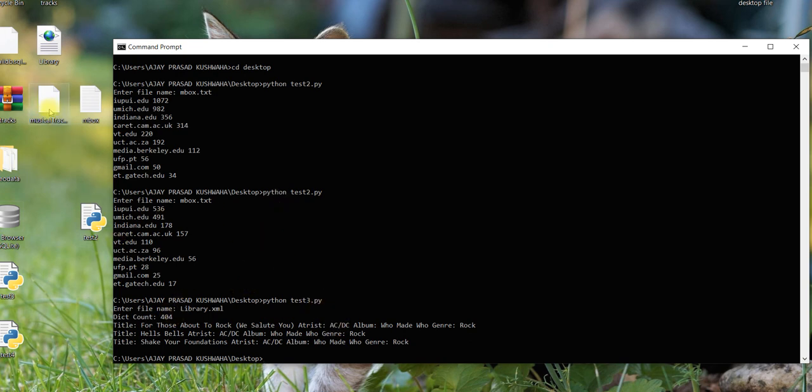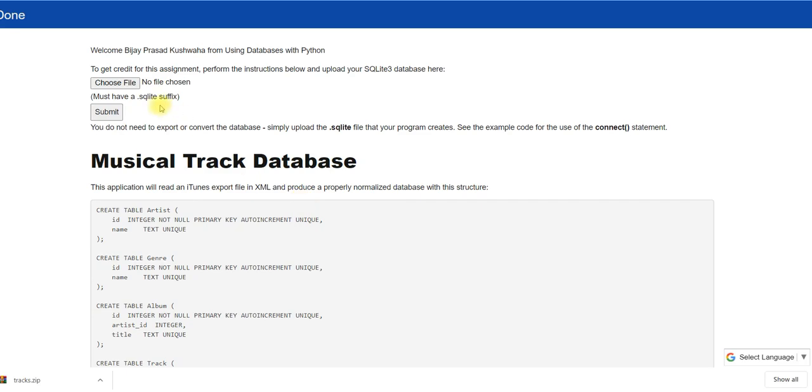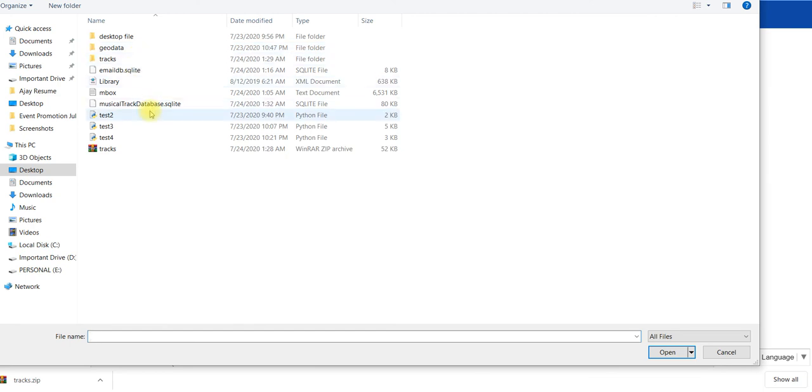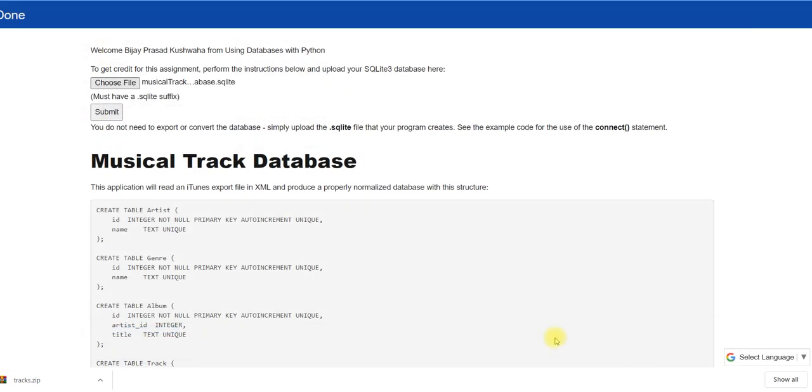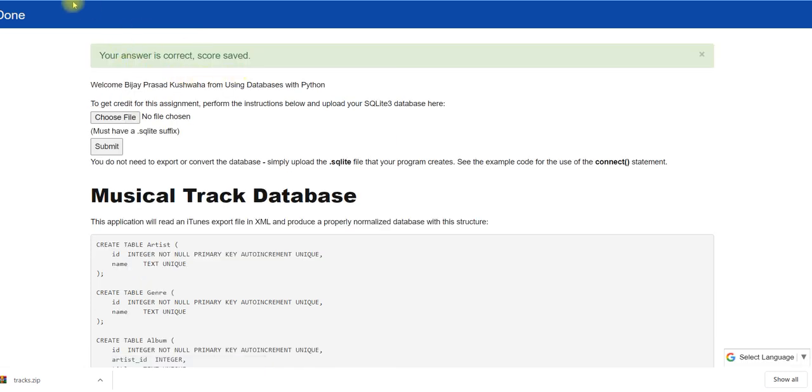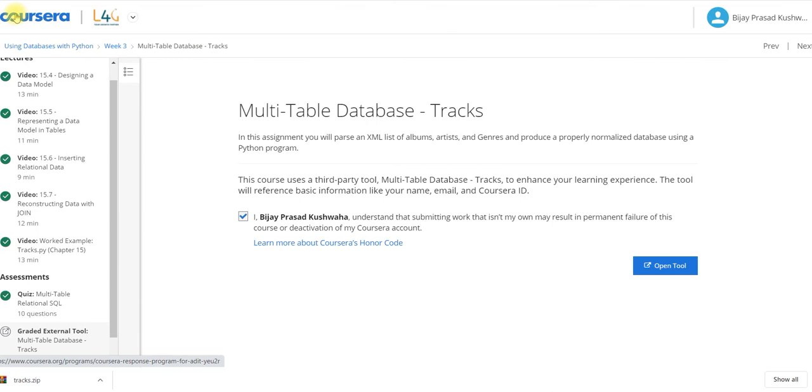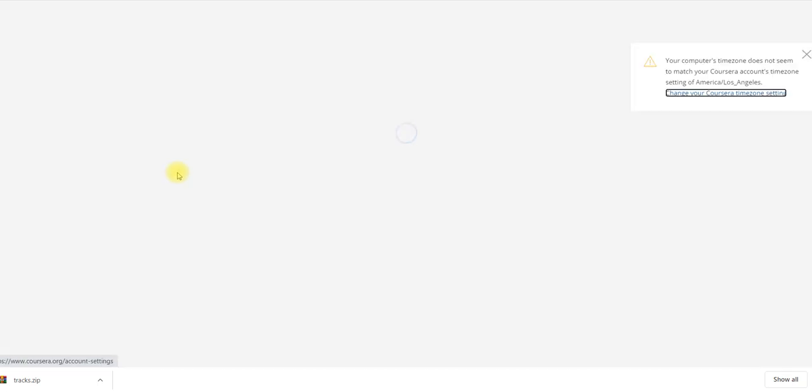So now the task is completed and you can see here this file has also been created. Now I am going to upload this file. The file name is musical track database.script and I am going to submit it from here. You can see here your answer is correct and now I am going to click on done. Once I refresh, I will get the green tick. So this way guys you can complete it.